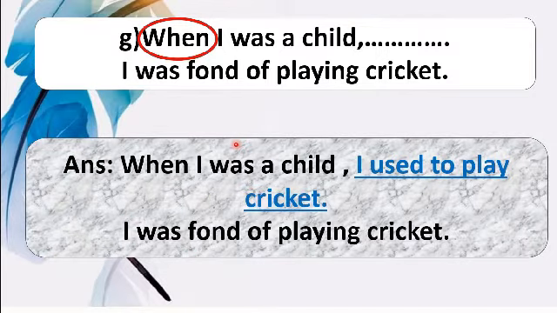When I was a child, I used to play cricket. Here we have to complete the remaining part by following the previous clause. Dear students, look here. In the when clause, we find the verb in past tense. So in the main clause, we have written the verb used to by maintaining the same tense.